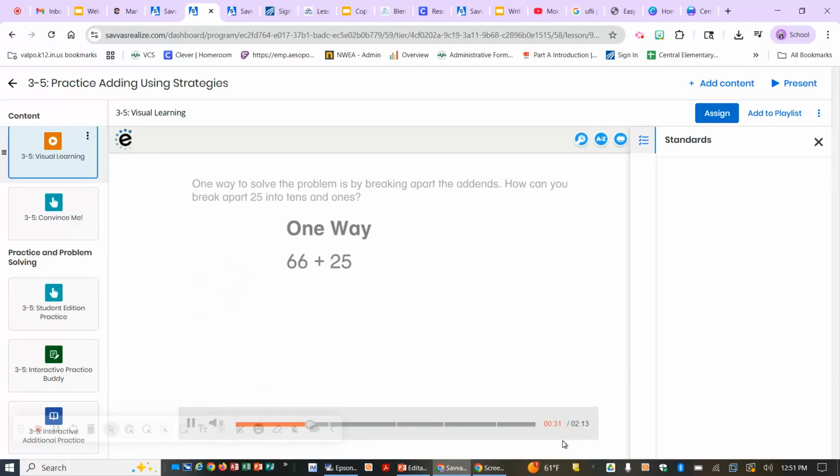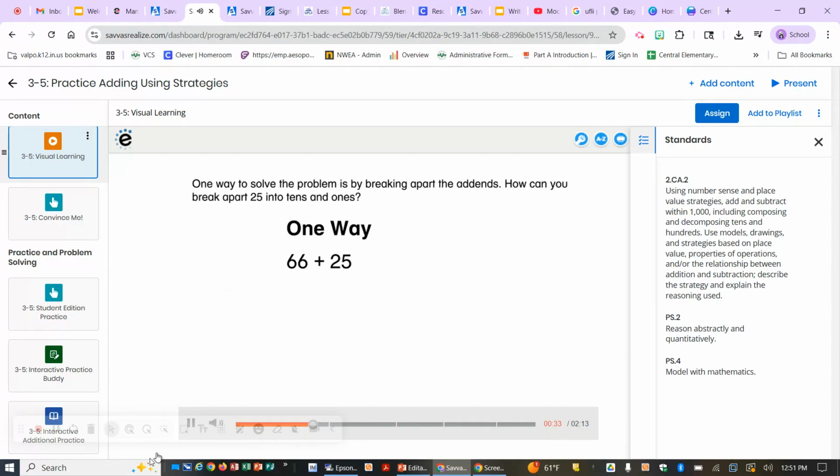Okay, the lesson that we skipped is compensation. One way to solve the problem is by breaking apart the addends. Really quickly, the one lesson that we skipped is called compensation. It's a strategy that I have not liked for a long time. So when we are talking about strategies that are appropriate to use for our work today, we can use open number line, we can use our hundreds chart, we can use this break apart, and when we get to the compensation piece, we'll just kind of skip ahead from there. So we are not worrying about the compensation strategy, instead we are moving ahead without it.